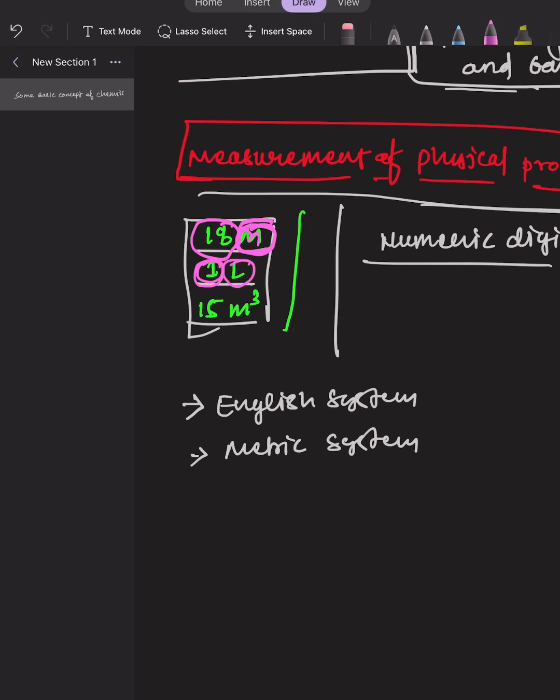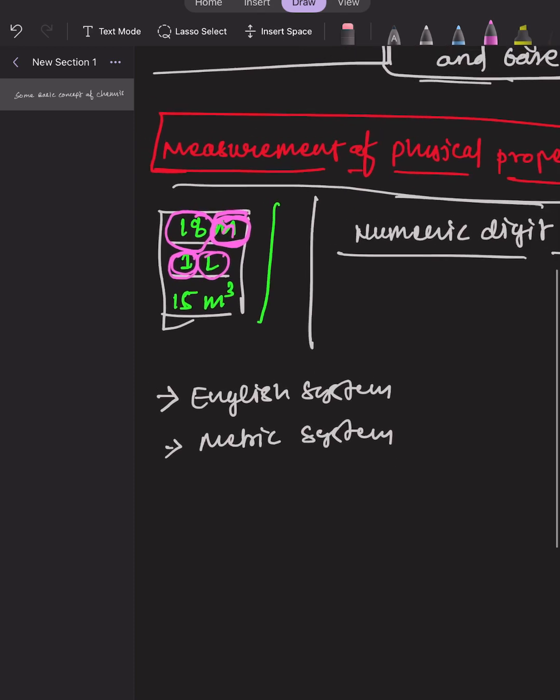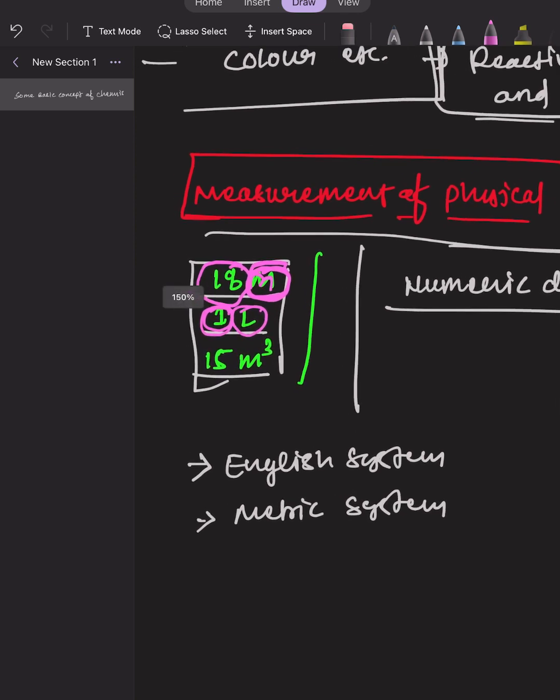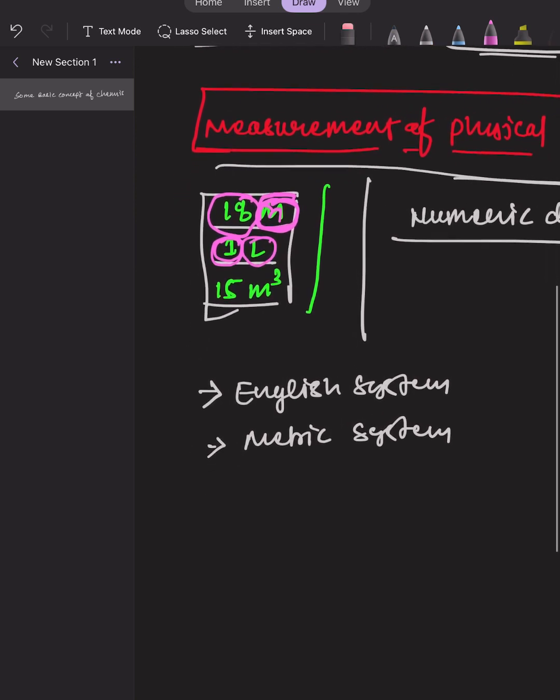What I want to tell you is that a physical quantity is measurable. So we have to measure the physical quantity, right? Here I have another example, 15 meter cube. As we know, the meter cube is the representation of the volume of a container. So 15 meter cube means 15 is a numeric digit and meter cube is a volume.